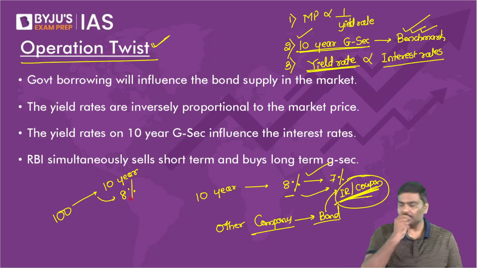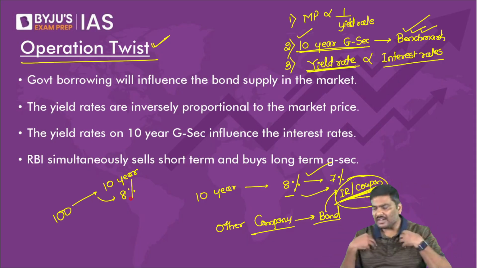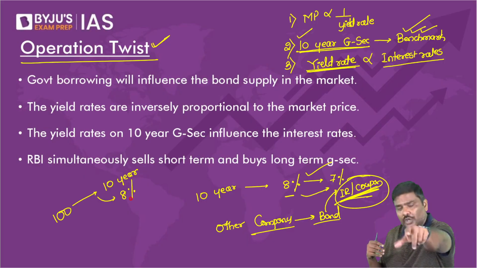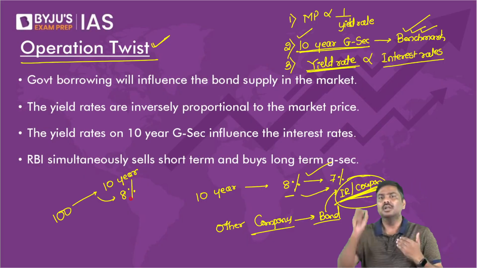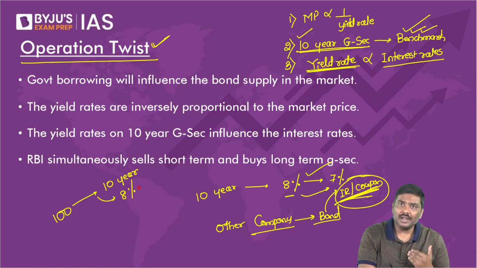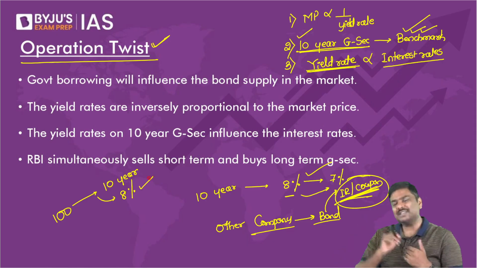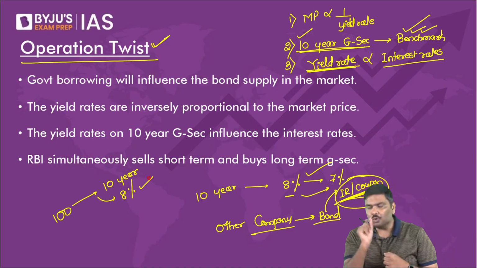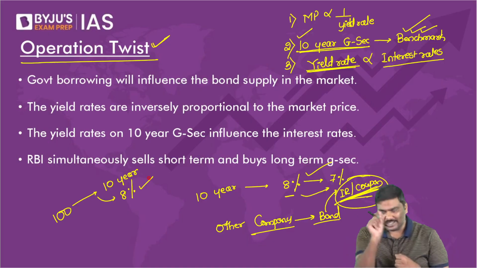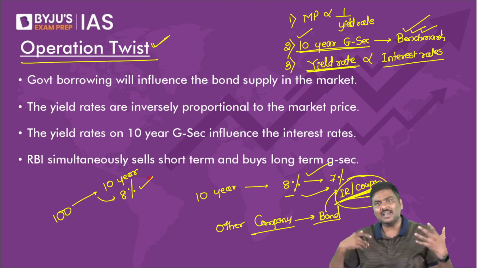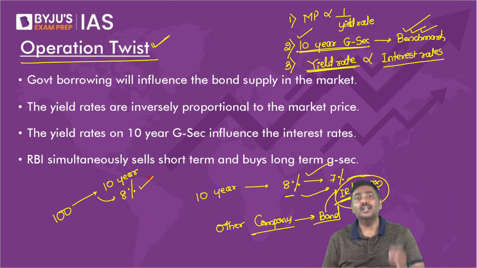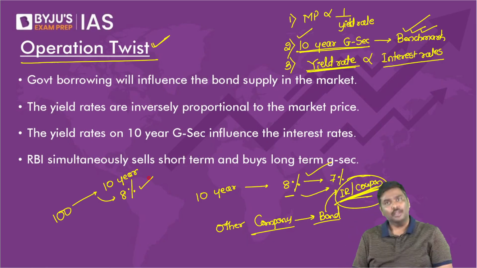A simple question to you people. I'm a private sector company. I want to sell a bond of 100 rupees to you and collect the money from you. Please tell me, will you demand a coupon rate of less than 8%? Does it make sense to you? Will you demand a coupon rate of less than 8%? Is there anyone in the class who says, yes, sir, I'm okay with 7%, I'm okay with 6%? You should not.